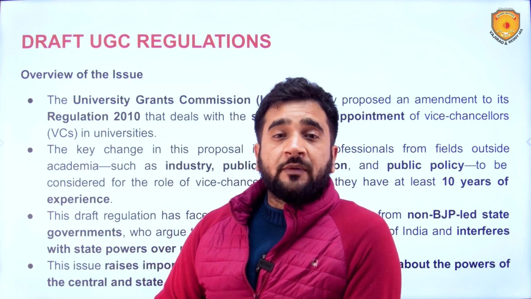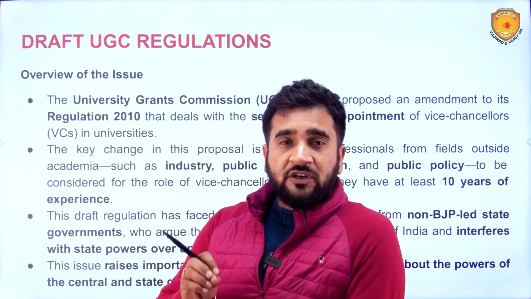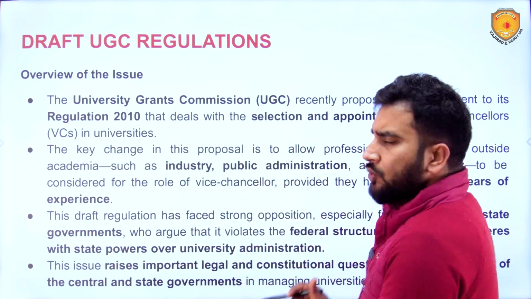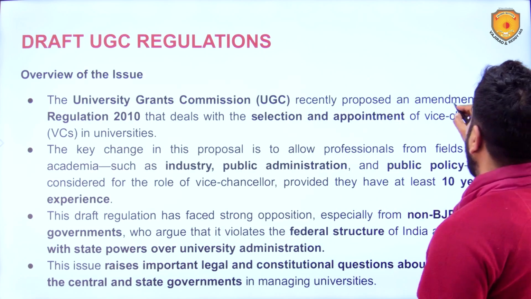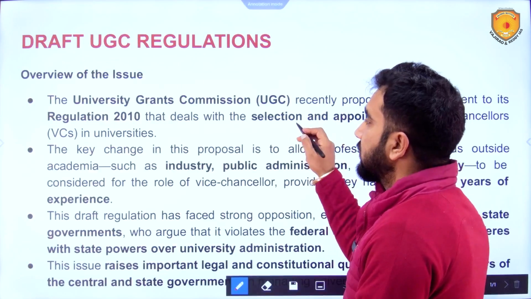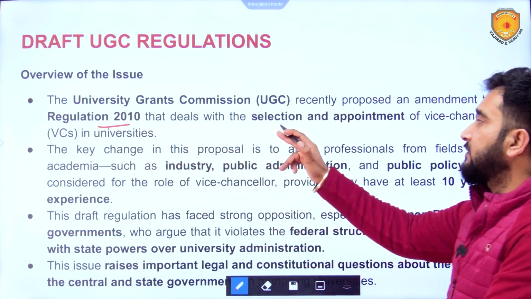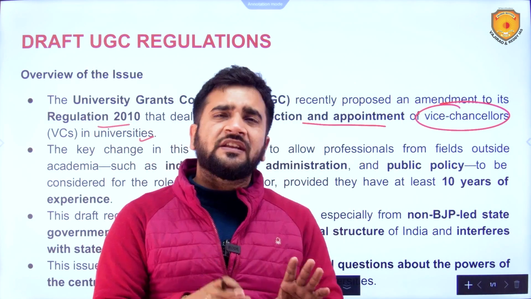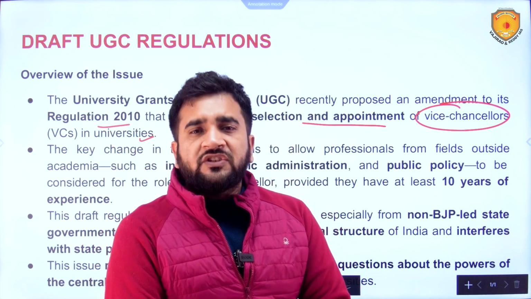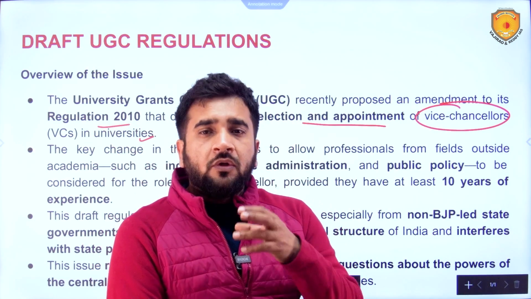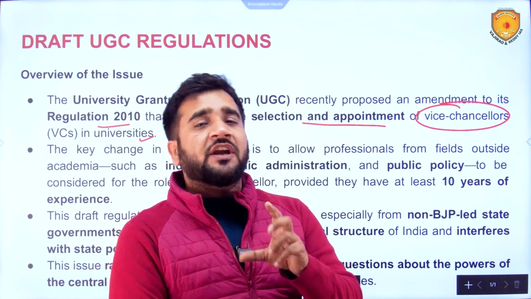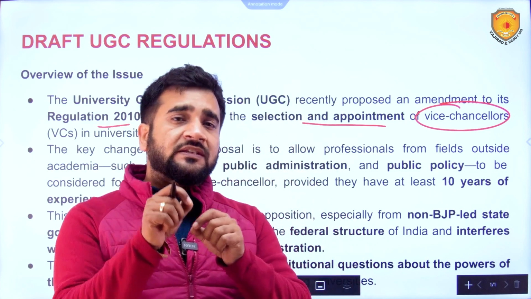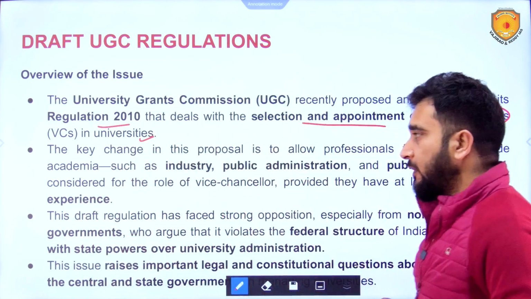The University Grants Commission is a statutory body which has been established by a law, UGC Act 1956. Now, UGC recently proposed an amendment to its Regulation 2010 that deals with selection and appointment of vice chancellors in the universities. Chancellors are governors, but vice chancellors are appointed. Now, there has to be some changes in the selection and appointment of vice chancellors. This was demanded by UGC, and with respect to this these draft UGC regulations have come out.